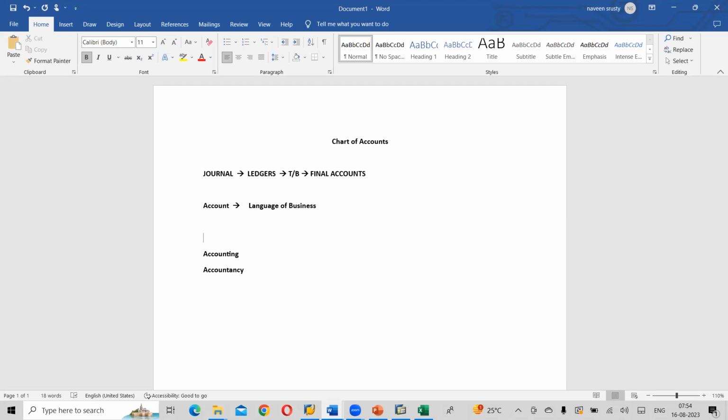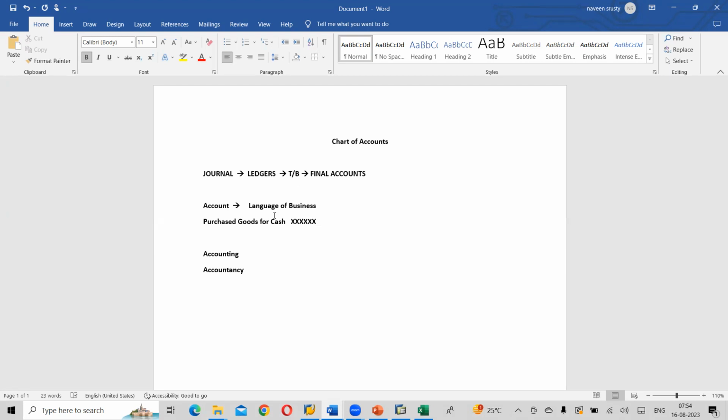Few are non-commerce, right? And I said one transaction: purchased goods for cash, some X amount. What do you understand by this?